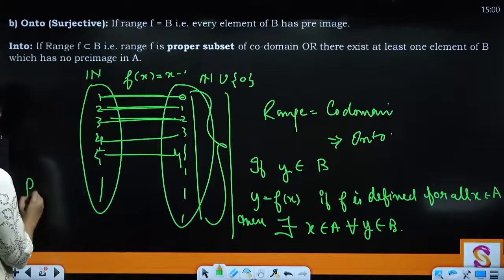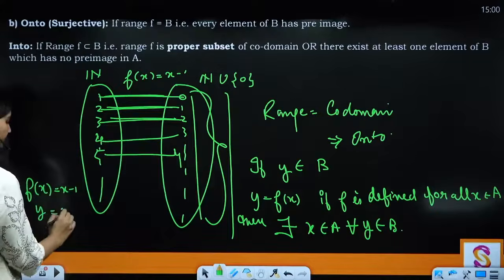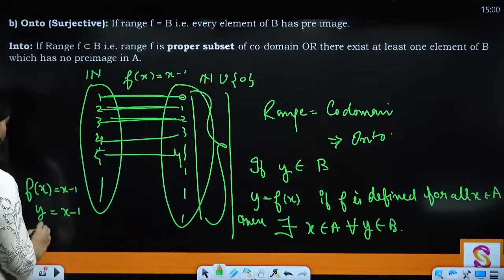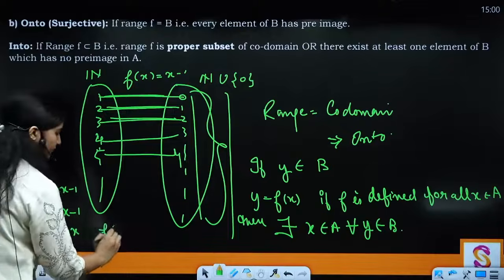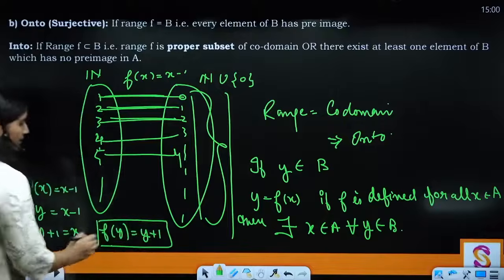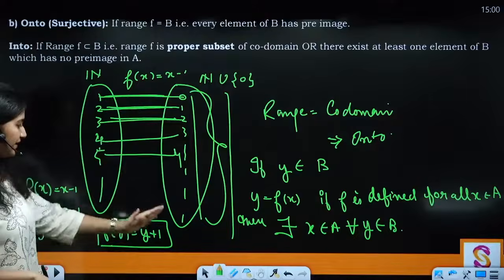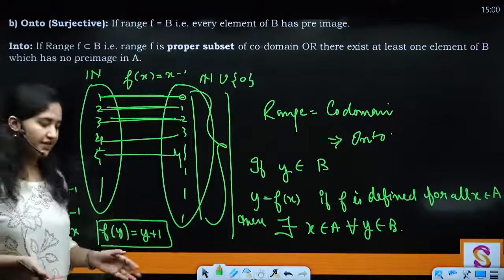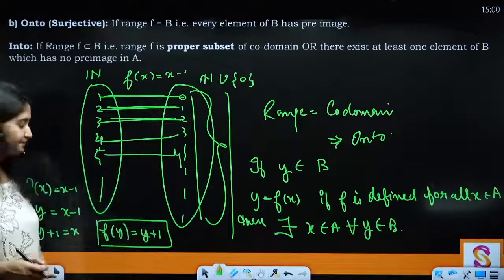देखो, f(x) equals to x minus 1, right? So y equals to x minus 1. So that gives us y plus 1 equals to x. So what is f inverse of y? It is y plus 1, right? तो आपका यहाँ से यहाँ पे function है, right? So आपके लिए it is totally well defined. So we can say that this function is going to be the inverse of this function. Clear? All right.